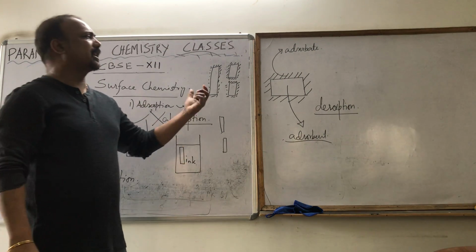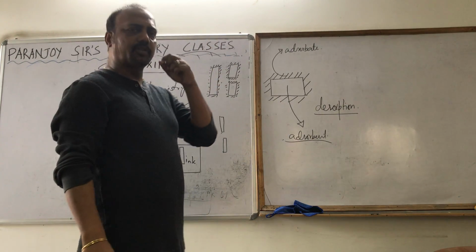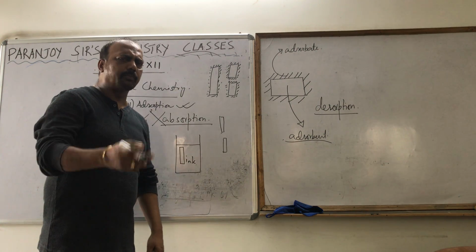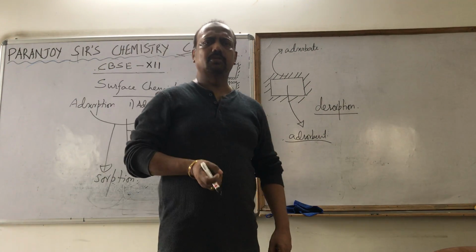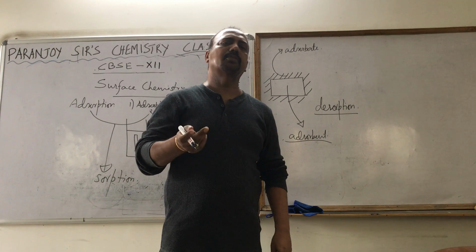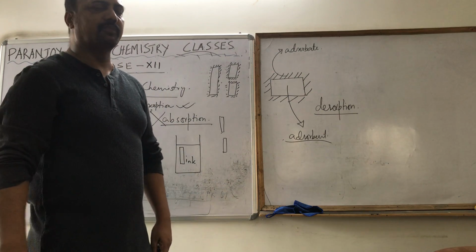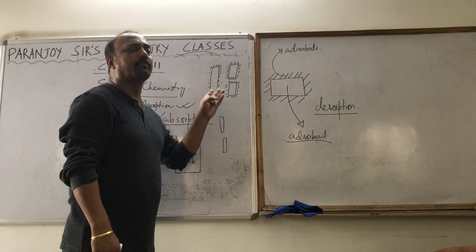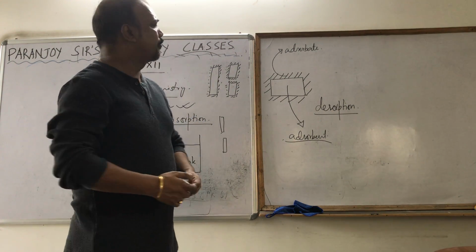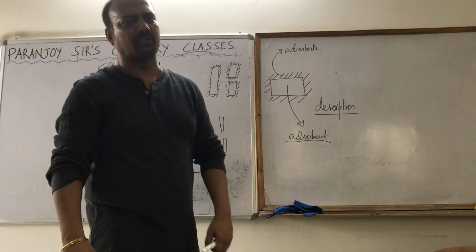So where is the amount of adsorption more? Obviously you can understand that in the broken chalk the amount of adsorption is more. Why? Because its surface area is more. So the more the surface area, the more the adsorption. It has to be, because adsorption is a surface phenomenon. Since it is a surface phenomenon, surface area will be the main factor determining the adsorption. Clear? So if I break it into 4 pieces, further adsorption will take place. 8 pieces, further adsorption will take place.